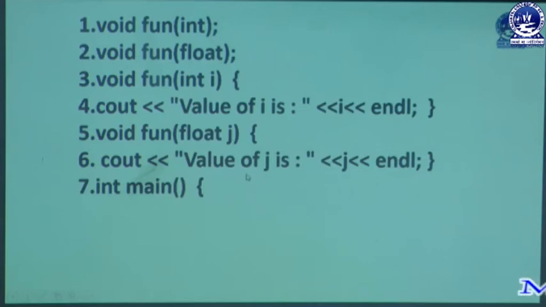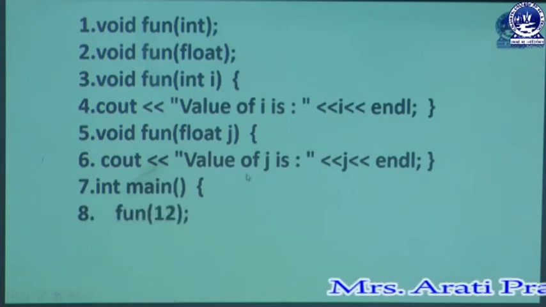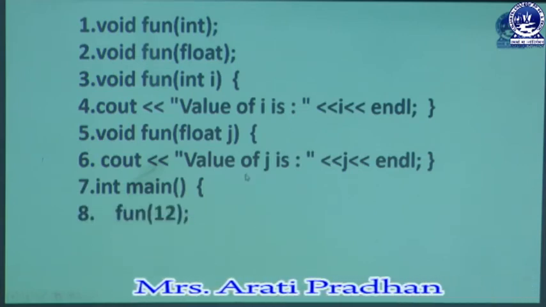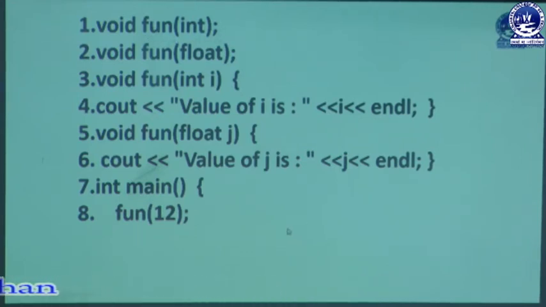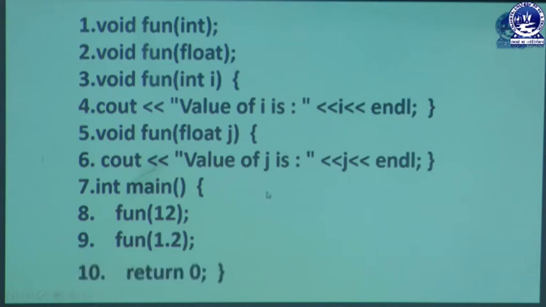Then in the main method, suppose I call fun(12), then it means that I want this function to execute. Then I call fun(1.2). I want this function to be executed, but here what will happen? It will prompt an error, or it will face ambiguity because of type conversion.